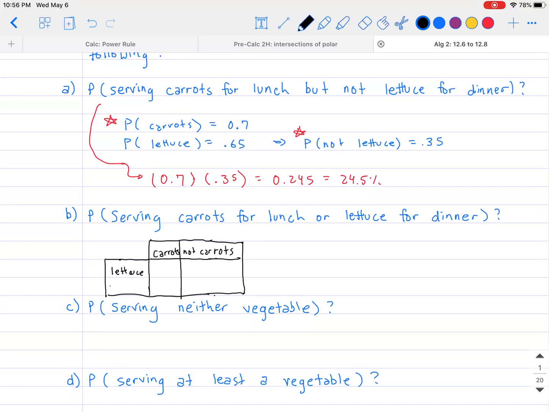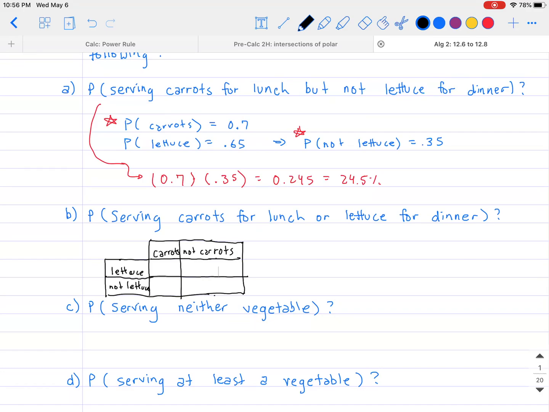So there's the probability of getting lettuce, and then not lettuce. Okay, so for each one of those, I am going to multiply them out to get what I am going to be looking for. So the first box where it says lettuce and carrots, that's the probability of having both carrots and also lettuce.